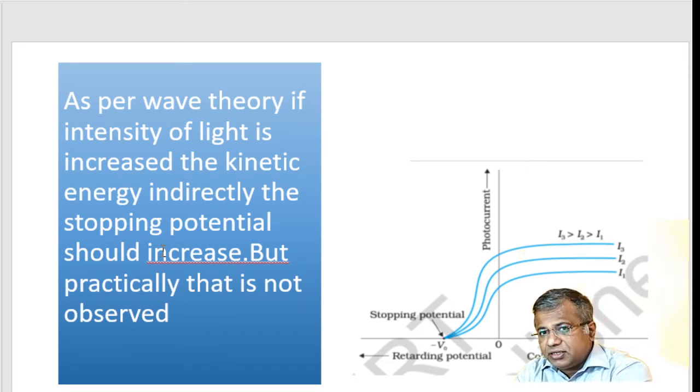This is a very important argument for why wave theory does not apply in photoelectric emission, and why it is a drawback of the wave theory.